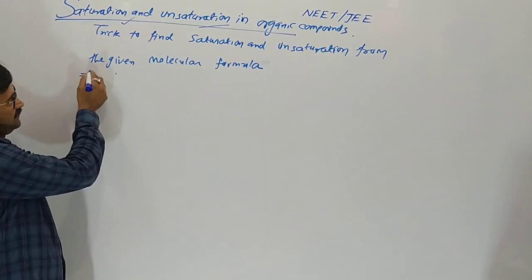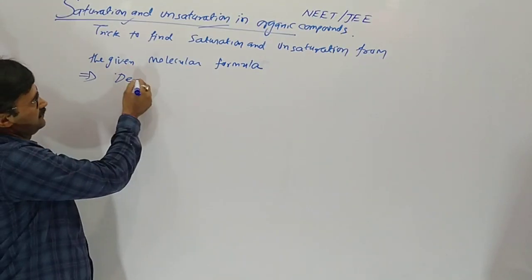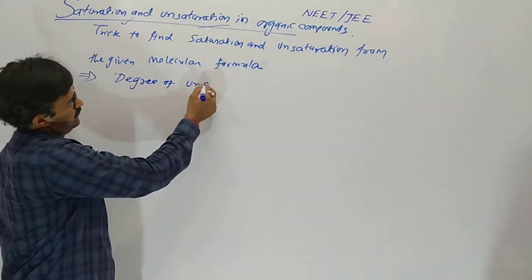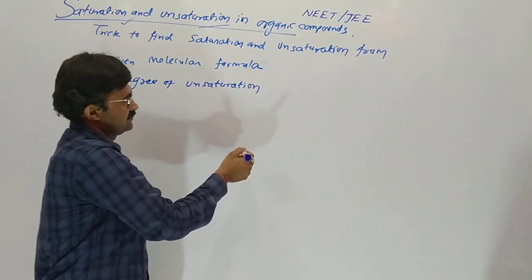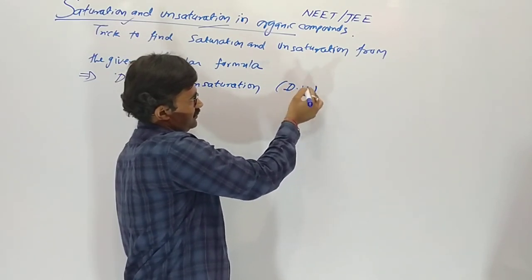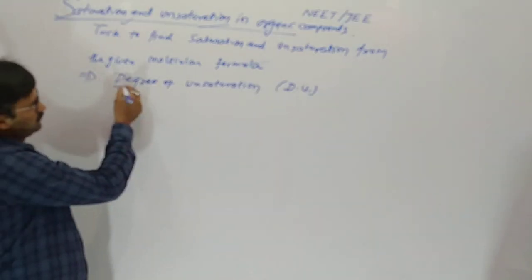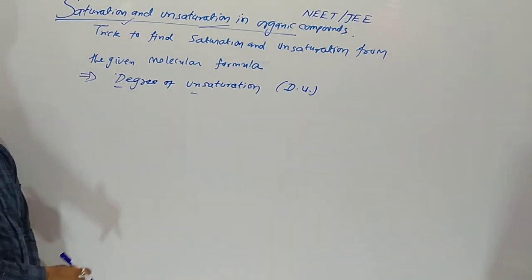We have to define first degree of unsaturation. Throughout the video lecture we will call it DU. DU means degree of unsaturation.